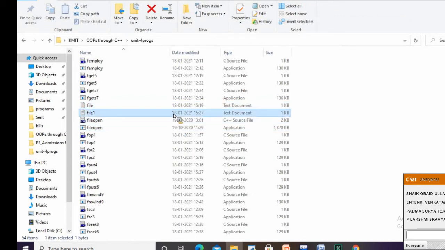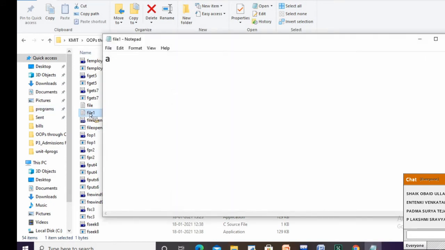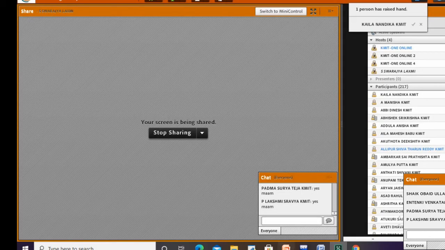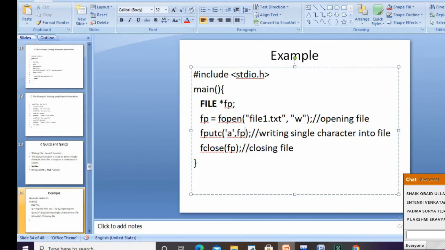Can you see the time here? 15:27. It is created 18/1/2021, 15:27. That means when I executed, at that time it was created. Now we'll see what content we have in this file. Here we have only A in the file. Closing that file. Right, this is fputc.